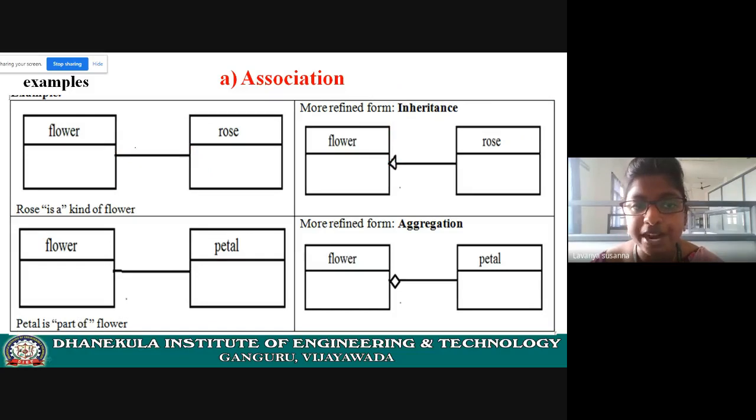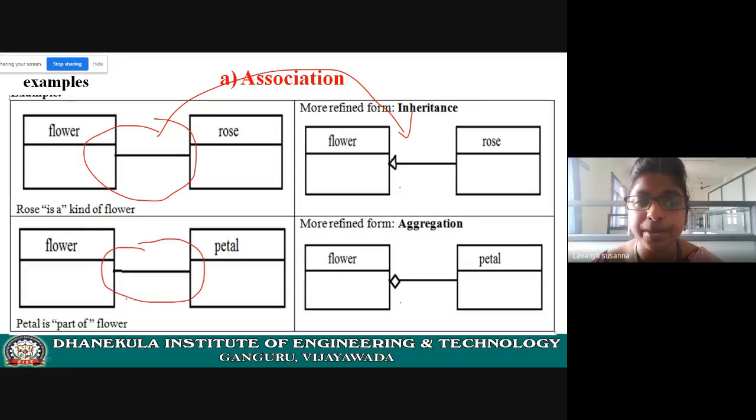This is a more refined form of this. This is also a kind of association only, but a more refined form. Inheritance is an is a relationship. Rose is a kind of flower. Here this is important. This symbol is pointing to flower. That means flower is a superclass.